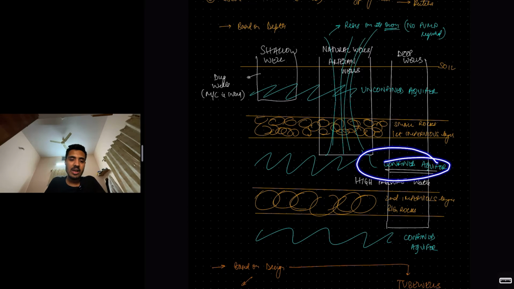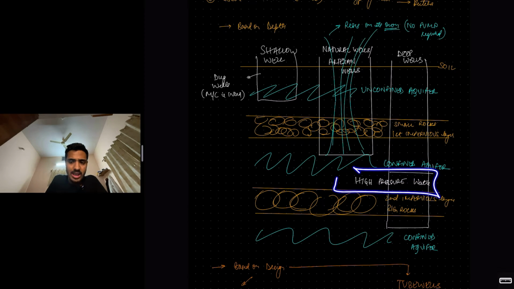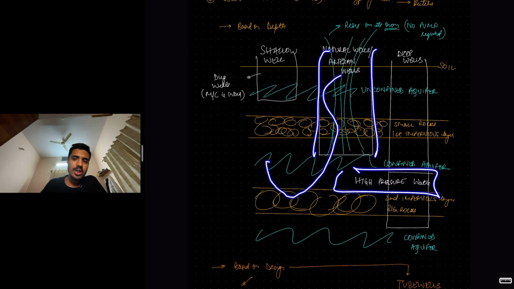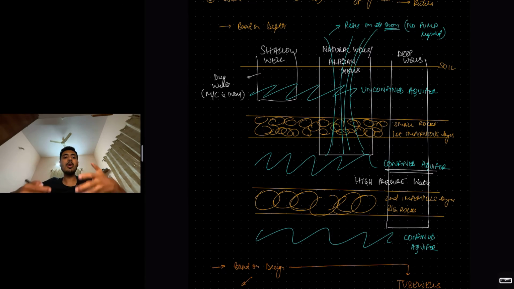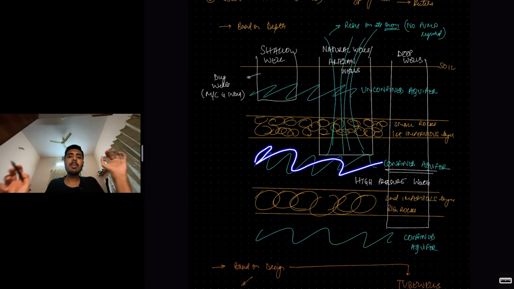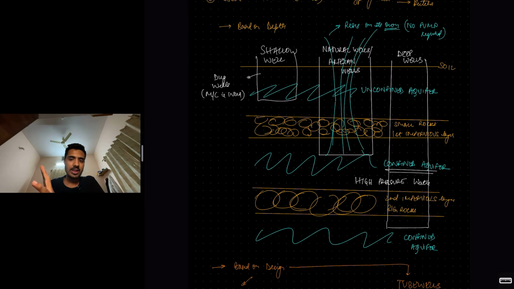And here, because the water is at high pressure, if you dig to this layer, the water rises on its own. It rises all the way on its own. No pump is required in artesian wells. You don't need any pump to bring the water up. It rises due to the high pressure of continuous supply of water in between the first impervious layer and second impervious layer. These artesian wells occur naturally. They're not man-made, and they're not that common in India.